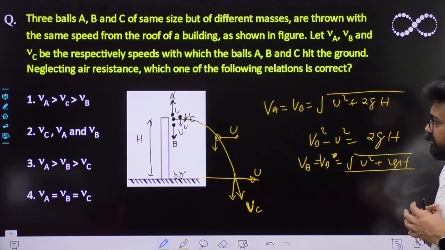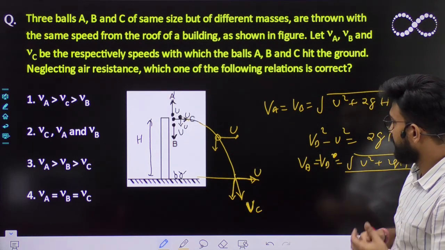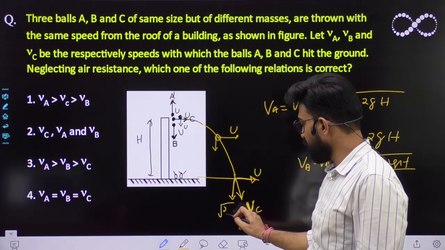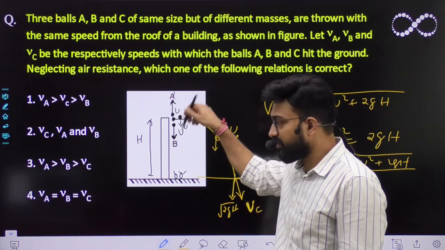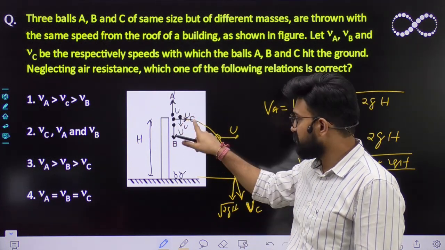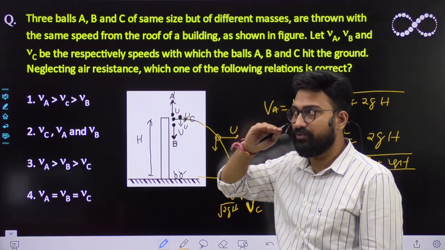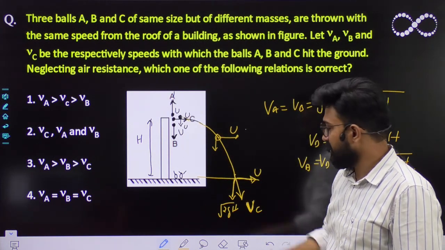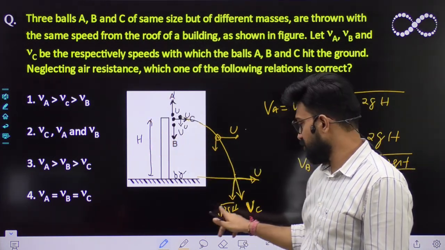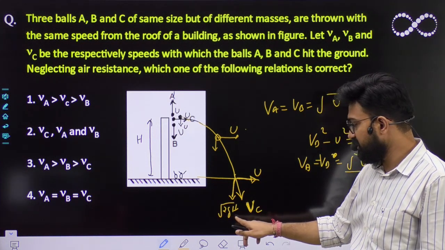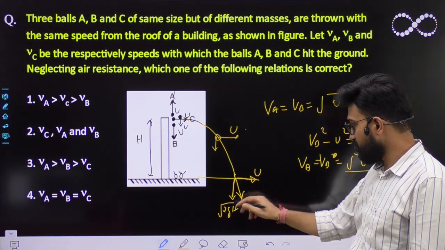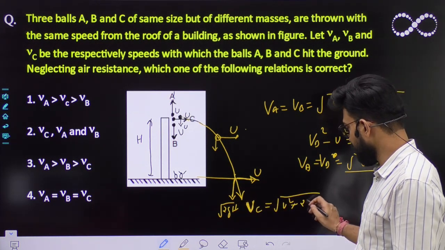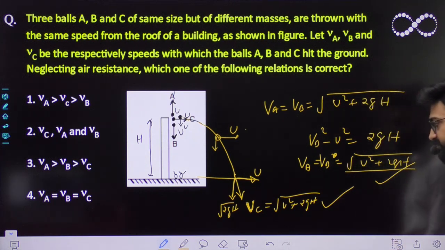Okay, now can you find the speed of C? Its horizontal speed is u and its vertical speed will be root 2gh. Why? Because its initial vertical downward speed is 0. C block would go with a constant speed in the horizontal direction. At the same time, it is freely falling. If it is freely falling from the height of h, the vertical speed of this vC must be equal to root 2gh. Now solve this. What will vC be? Root of u square plus its whole square, which will be 2gh. Is it coming the same?